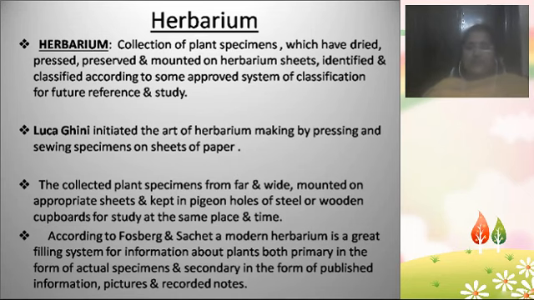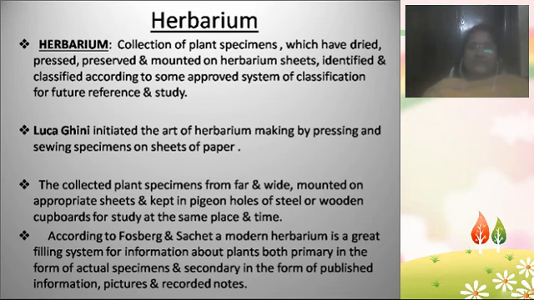But the modern herbarium needs extensive information about the plants and the actual specimens, to publish, the pictures and photos of the plant, and detailed notes of the plant. So that type of herbarium is known as a modern herbarium.